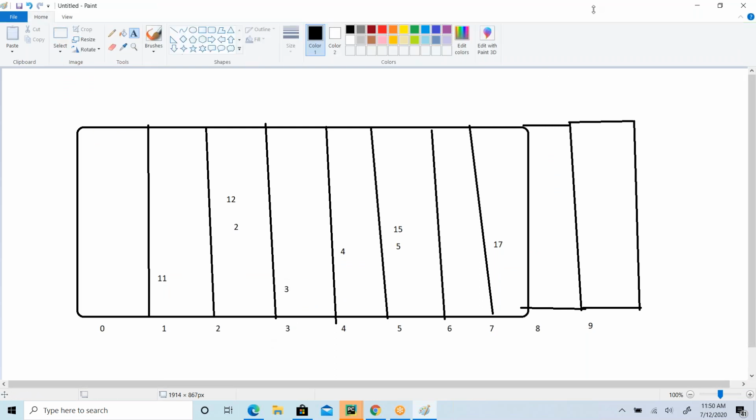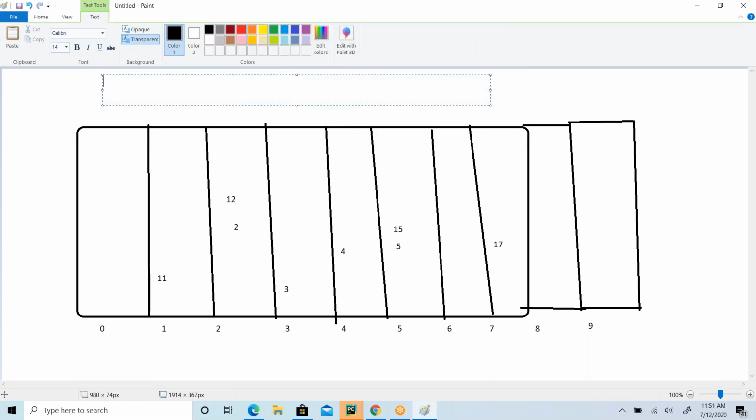Okay, so this is how it organizes, guys. While accessing the elements, it gets the elements bucket by bucket. First it might get 11, then 12, 2, then 3, 4, 15, 5, 17, like that. So in that case, it doesn't ensure the order, it doesn't ensure the sorting, it doesn't do anything. Okay, this is how it organizes.